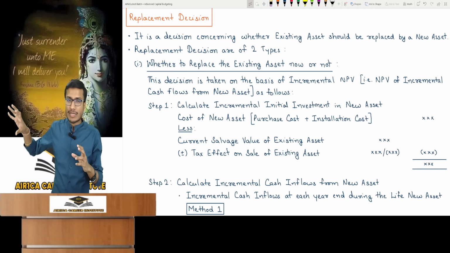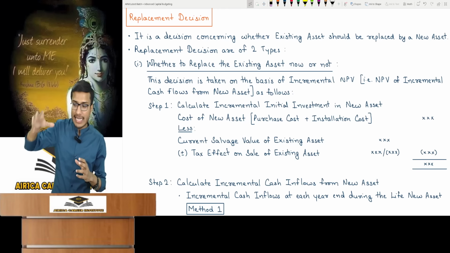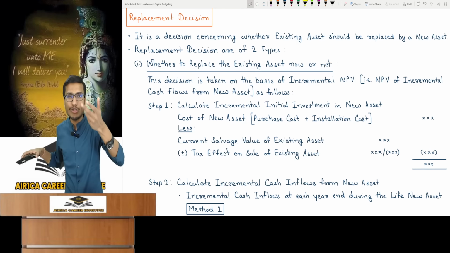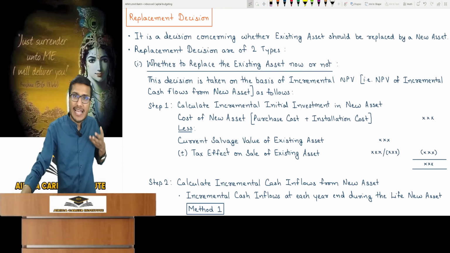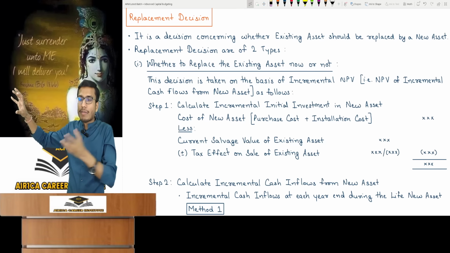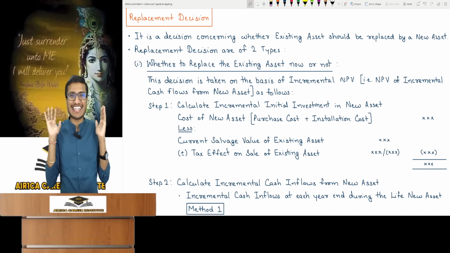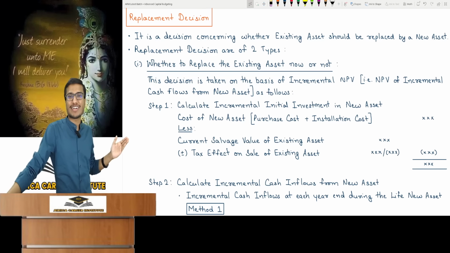This is the cost of the new asset, and because we are replacing the old one, it will then be sold for scrap. If we sell it for scrap, we'll get today's salvage value. So that will be received. Money was spent on the new asset and received from selling the old one as a scrap. So the net amount spent on the new asset is today's cost minus current salvage value of existing asset.